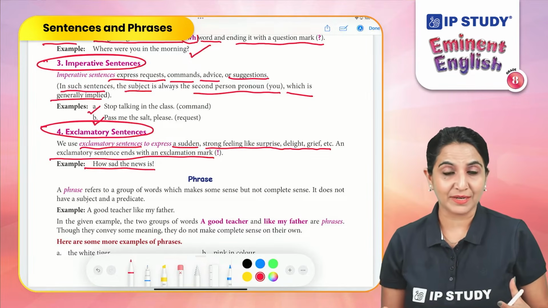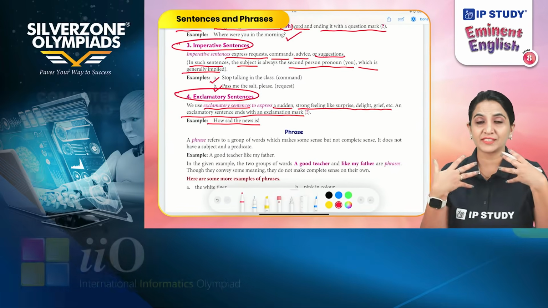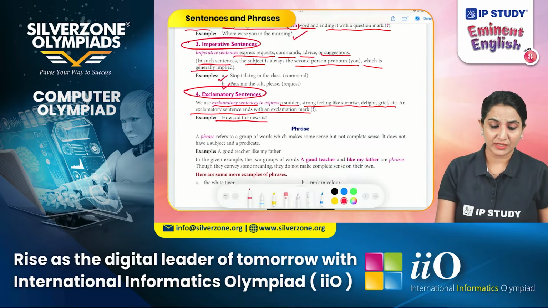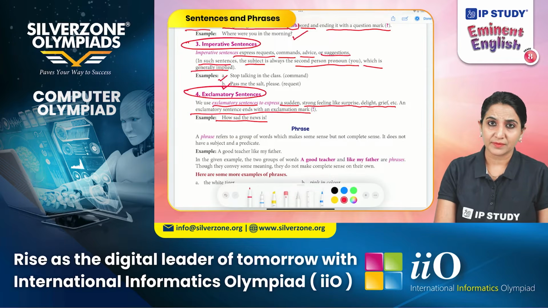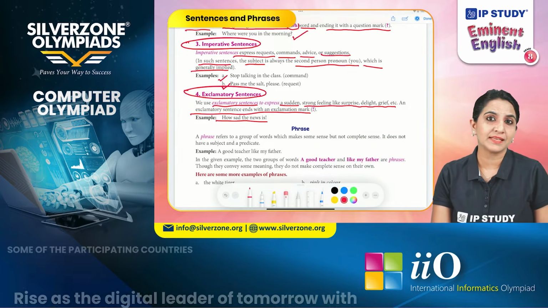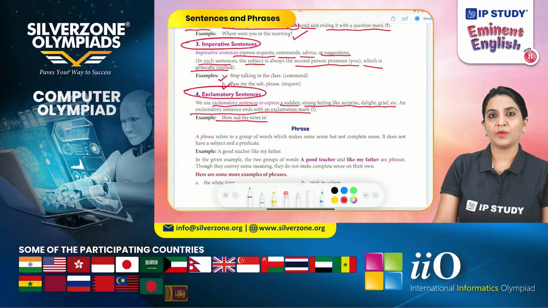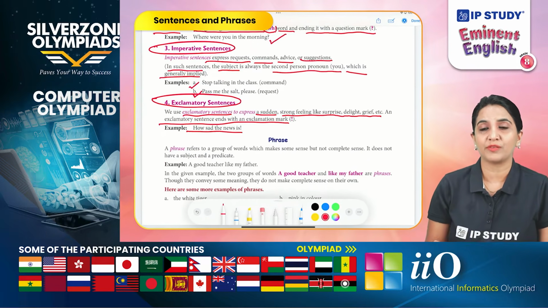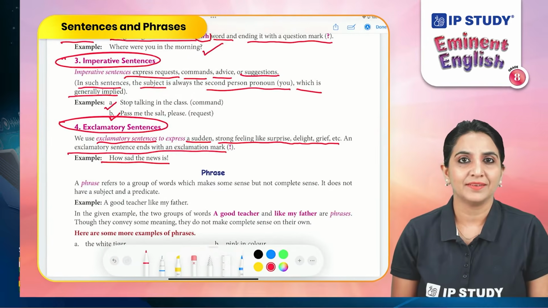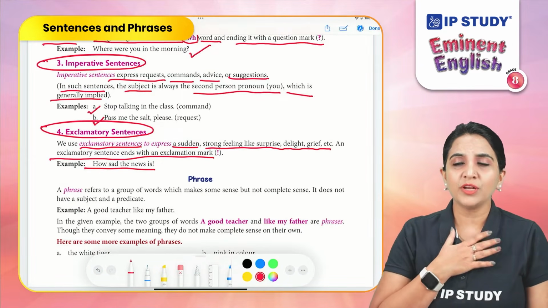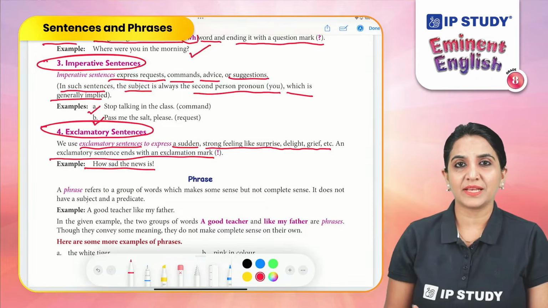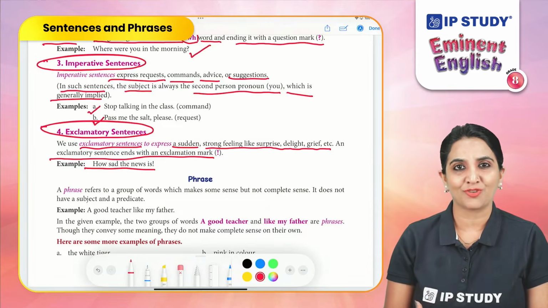If you are sad about something, we'll express the emotion by saying how sad the news is. In these type of sentences, we always end them with an exclamation mark because we are expressing the strong feeling and the desire. For example, what a beautiful mountain. So here, you're expressing a strong feeling and a strong desire.